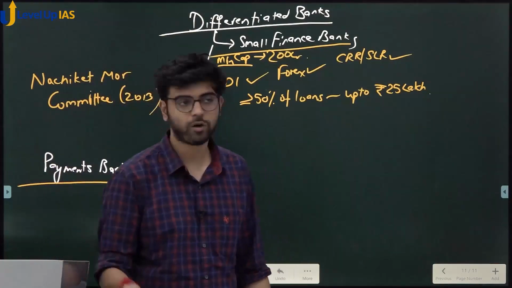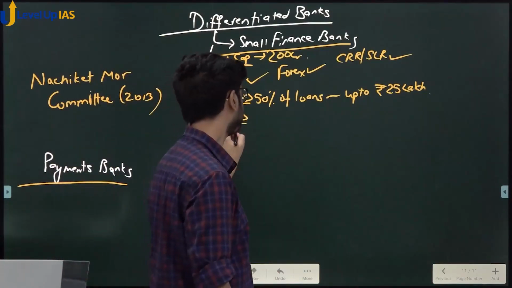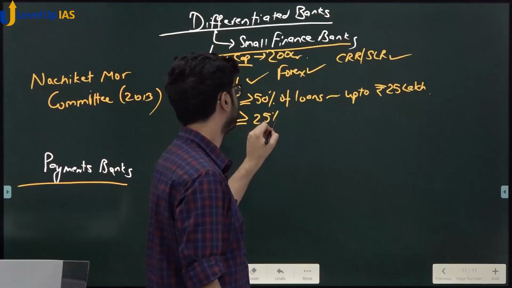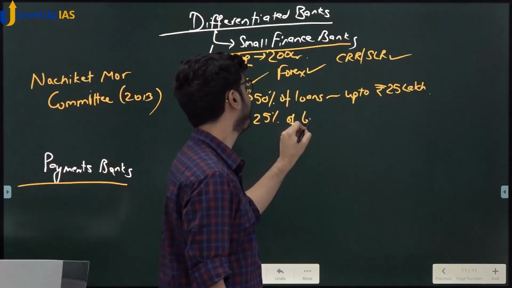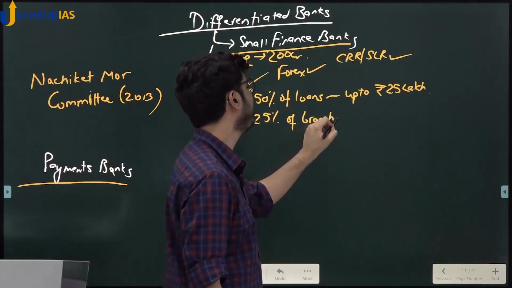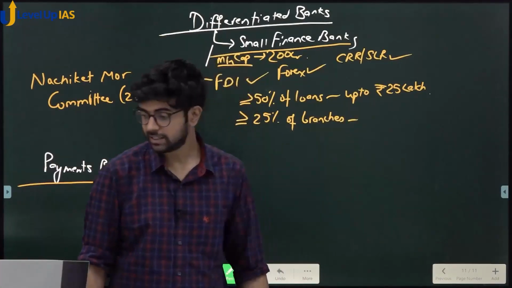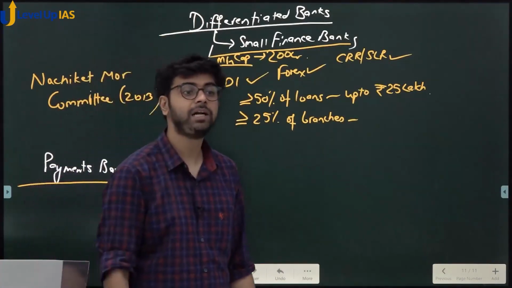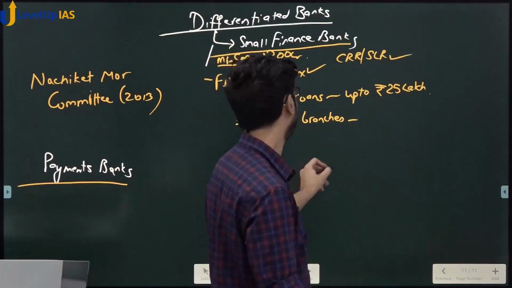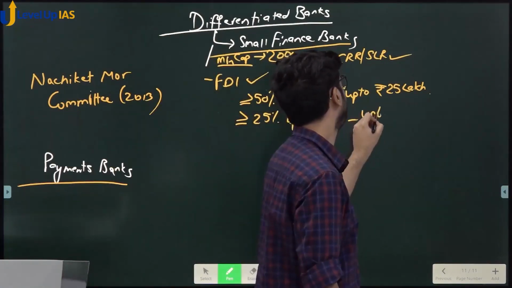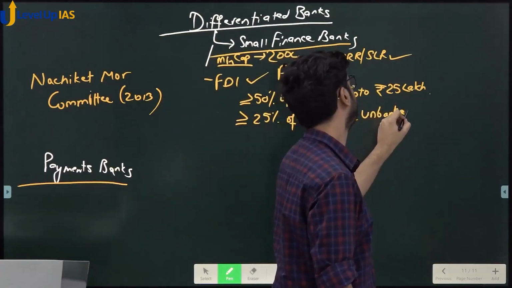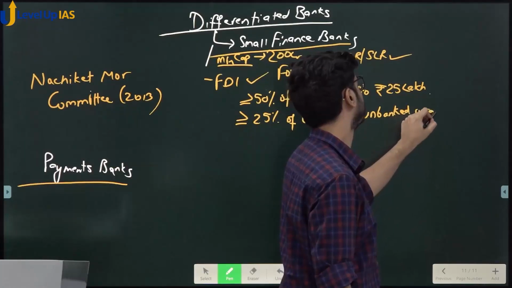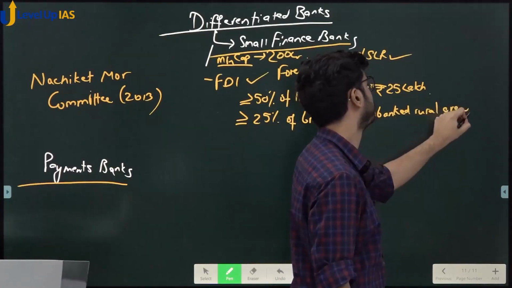Second, very important, small finance banks, at least 25% of branches should be in unbanked rural areas. At least 25% of branches should be in unbanked rural areas.